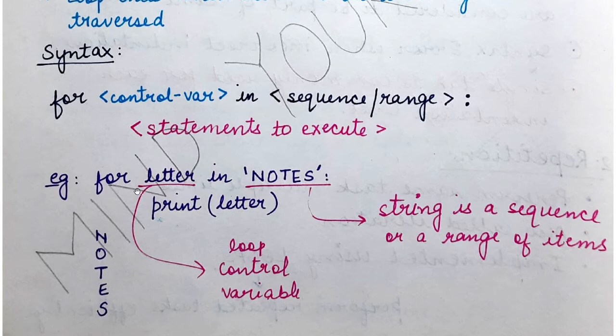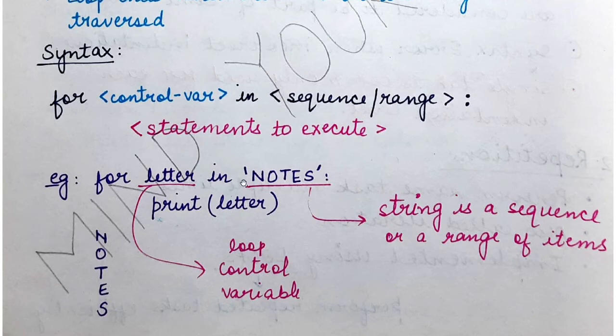Now letter is my control variable, you can give any name to it, and this variable letter will take on the items, the values that are present in this sequence. Now what are these values? These are the characters N, O, T, E, S. Now remember that string is a sequence data type. Okay, so we have studied sequence data types in the previous videos also.